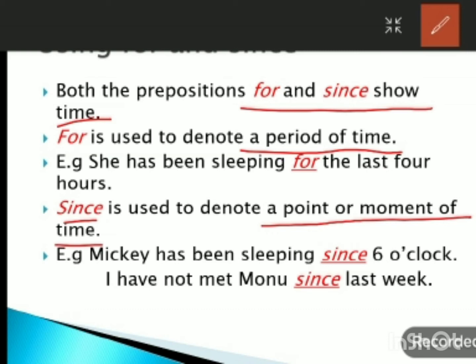A period of time is like 4 hours, 5 hours, or you can say for 4 weeks, 1 year. For example, she has been sleeping for the last 4 hours. So here 4 hours is a period of time.